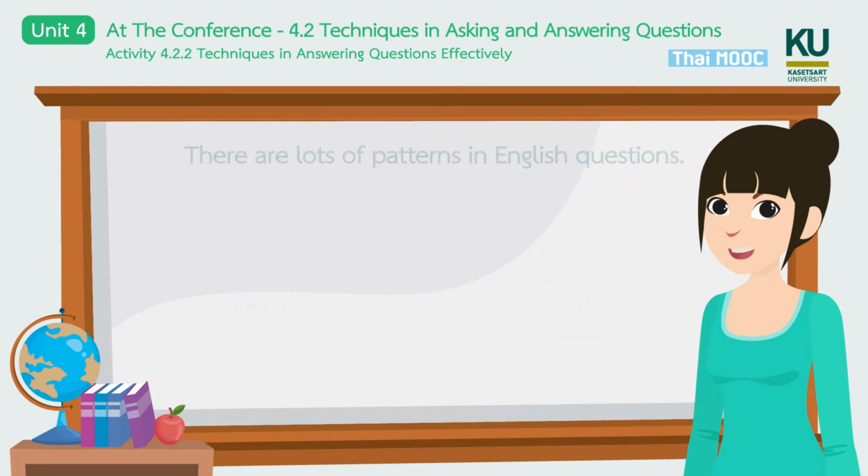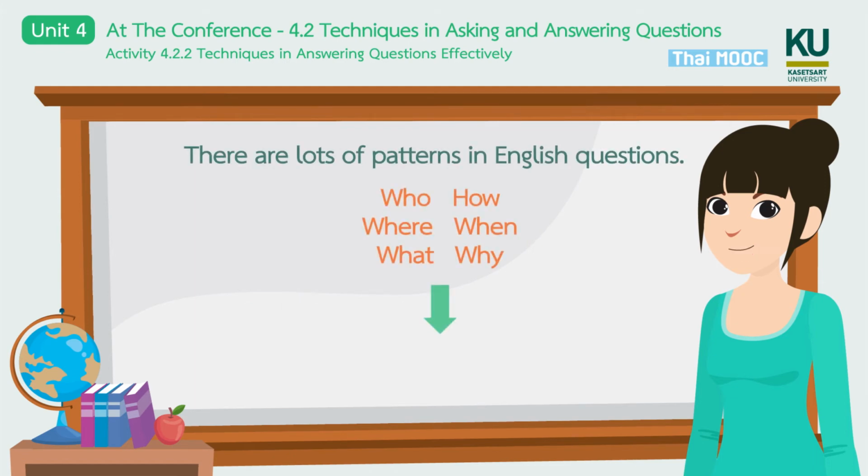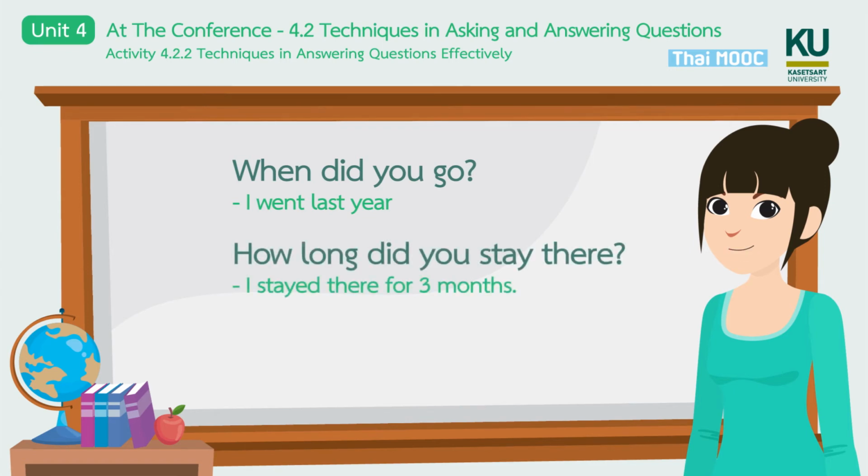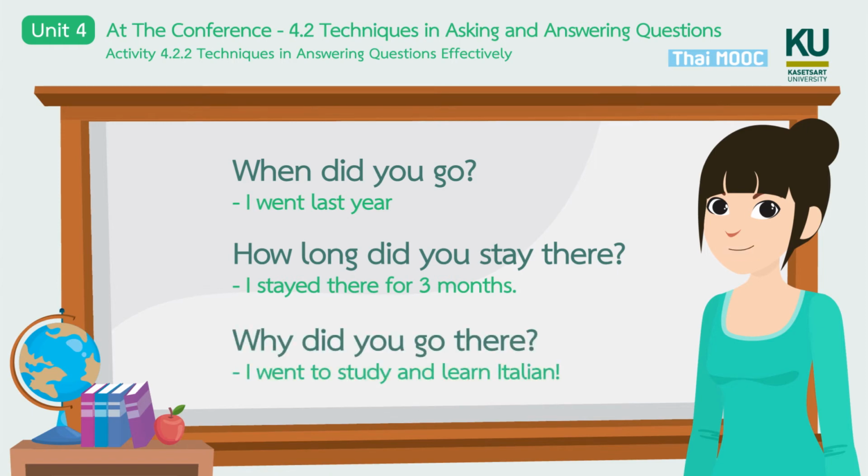There are lots of patterns in English questions, so if you start paying attention to the detail, you'll really be able to improve your grammar. Questions that start with a question word are open questions, and there are questions that require more information in the answer. Not just have you been to Italy, but when did you go? I went last year. How long did you stay there? I stayed there for 3 months. Why did you go there? I went to study and learn Italian.